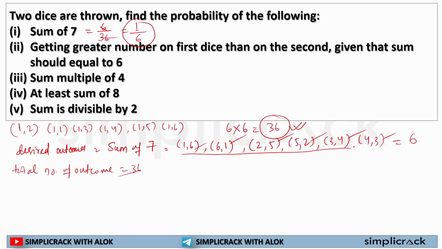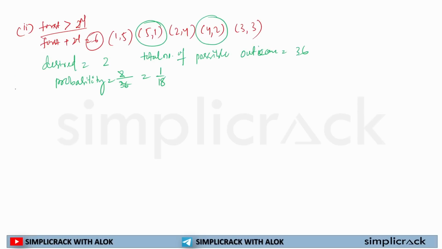So in this question, if I am finding out a pair of numbers getting a greater number on the first dice than the second, and given that the sum is equal to 6, it will be 1 by 18. I hope this is clear to you. Now, sum is a multiple of 4. In the third question, it is asking the pair I will be getting, the sum of those pair will be a multiple of 4.